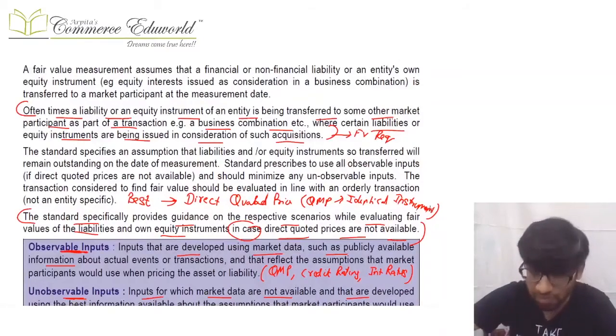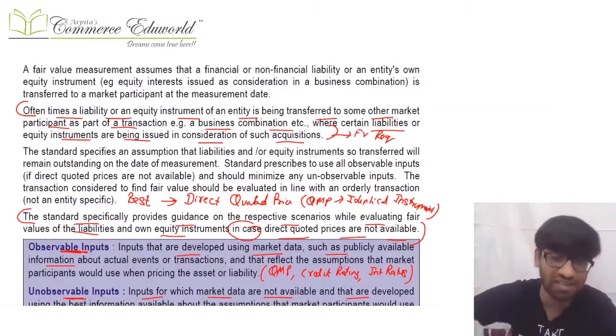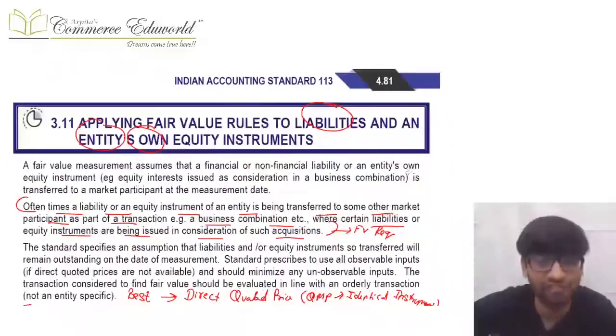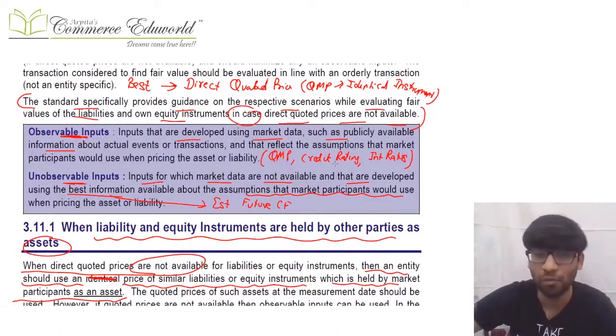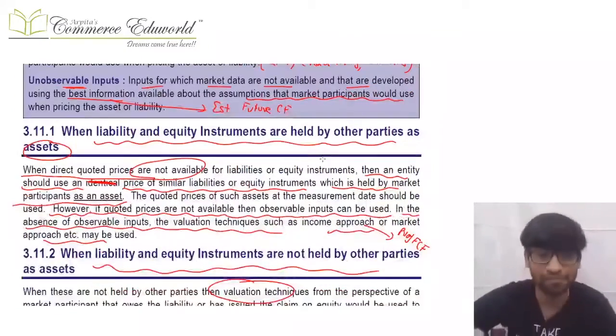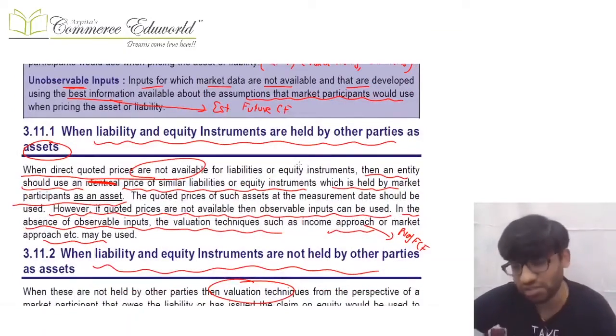For our instrument, only if there's a direct quoted price, then we consider that price as the fair value. But many times the direct quoted price is not available. In that case, we'll be using observable and unobservable inputs. We'll try to maximize the use of observable data and minimize the use of unobservable data. Now, two scenarios are given over there.